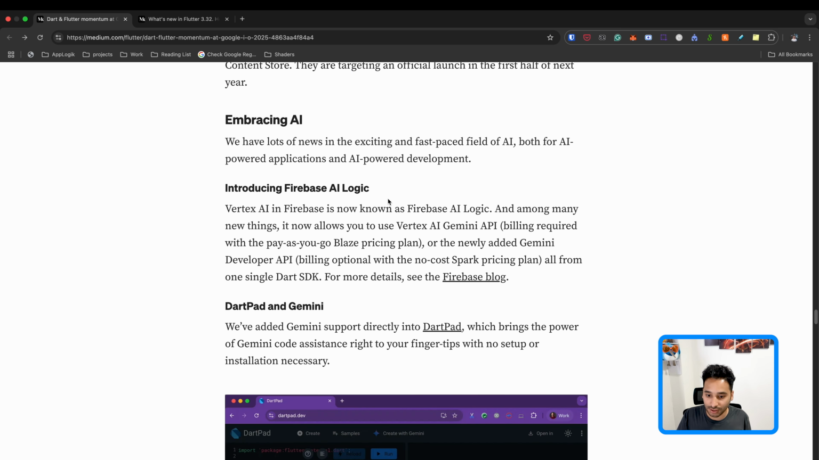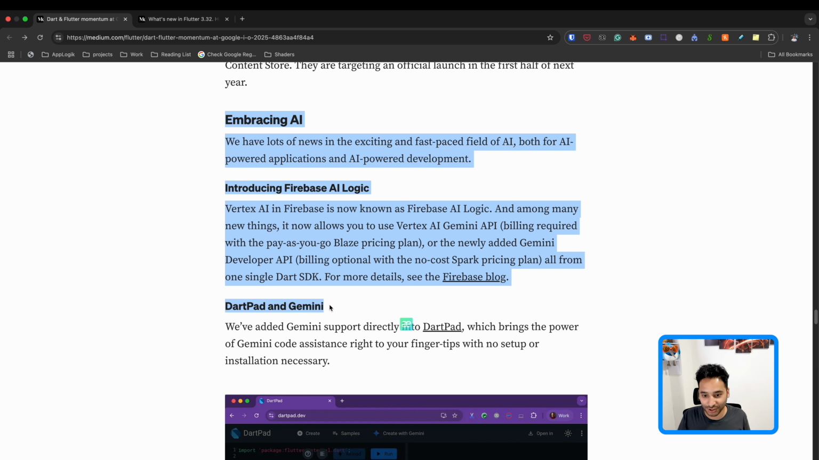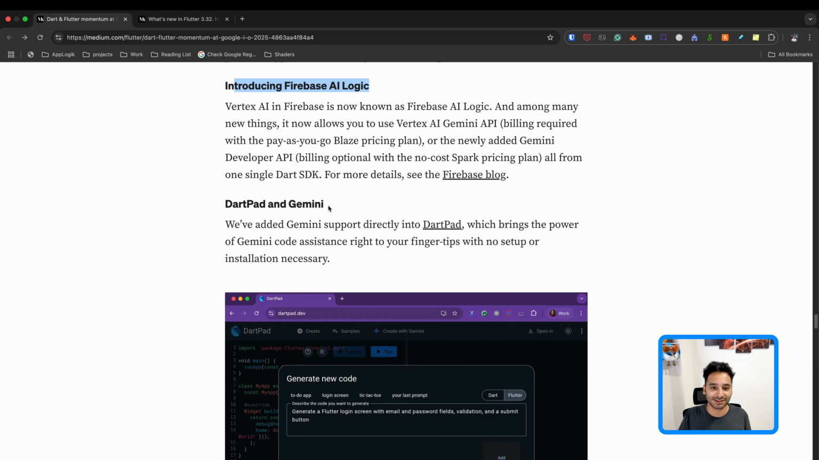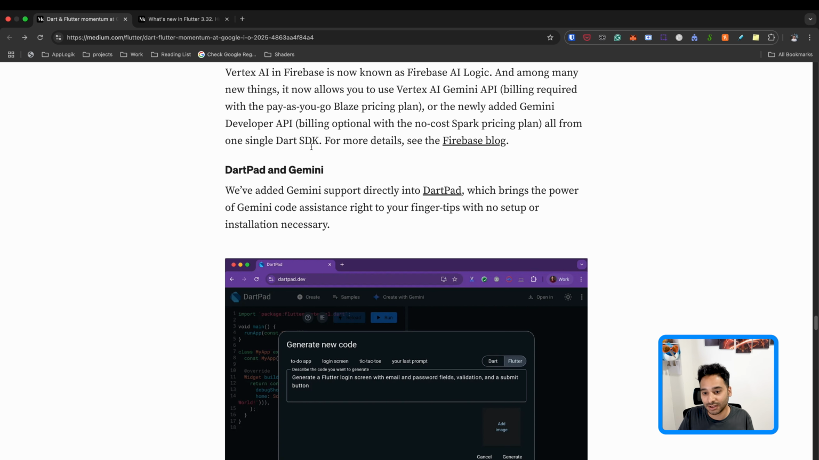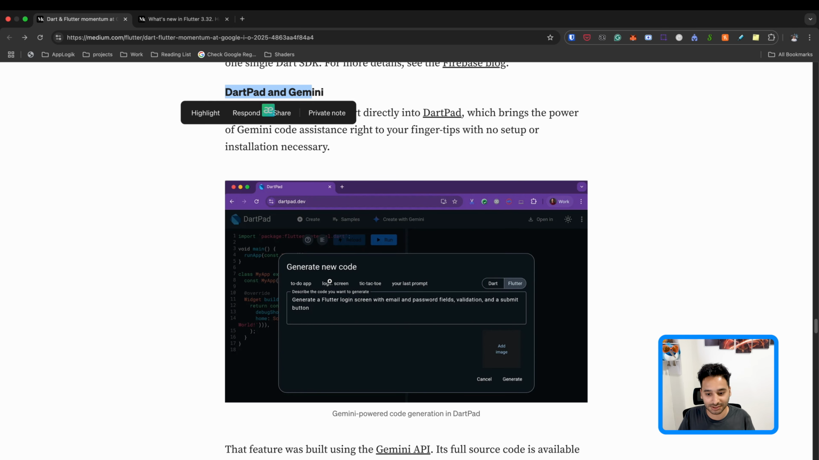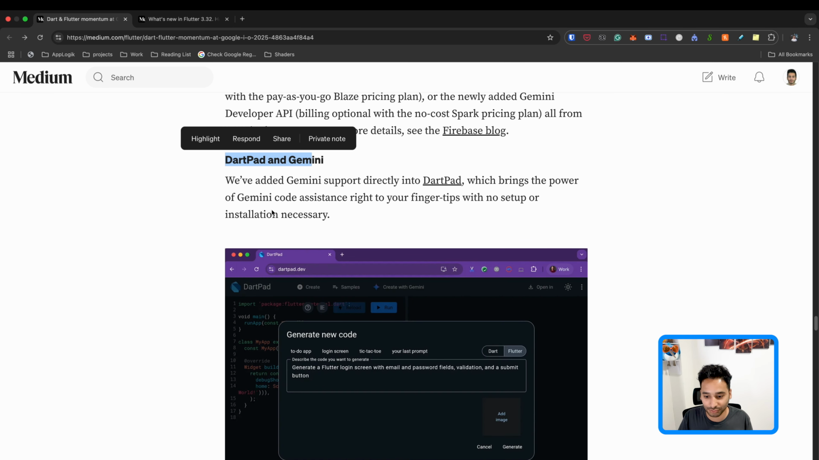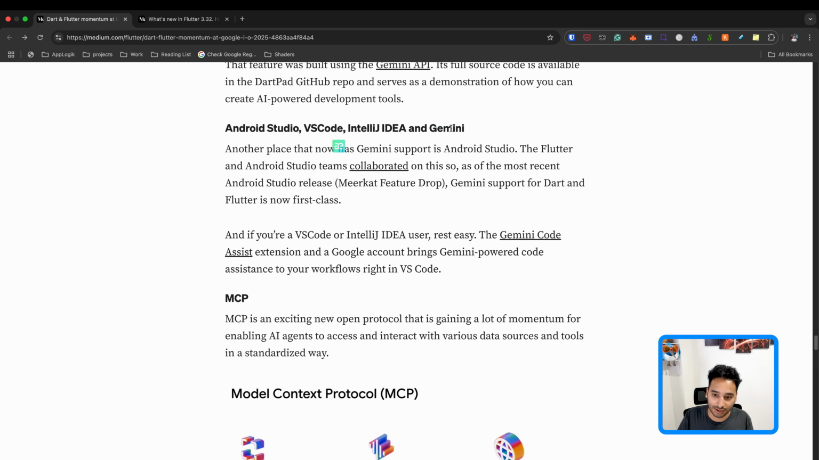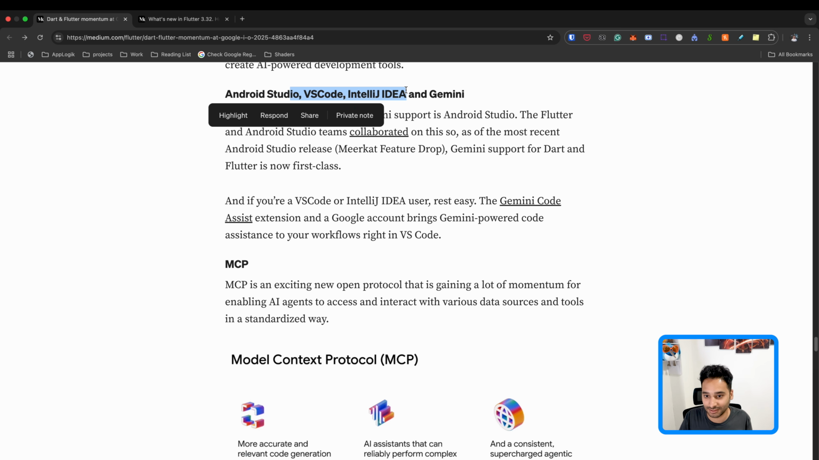Here we have a lot of AI buzzword things. We have AI Logic. I don't know what it is, but I think your brain is already filled with a lot of AI words, so I'm not going to talk a lot. Here we have Gemini in DartPad, so you can write something and it writes the Dart code for you. It is also available inside IntelliJ and VS Code, so not big news.